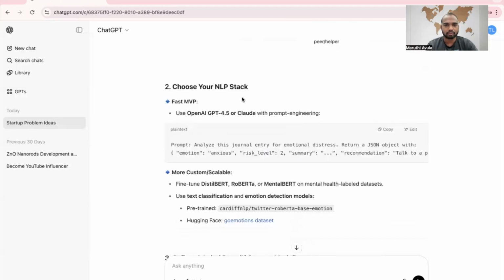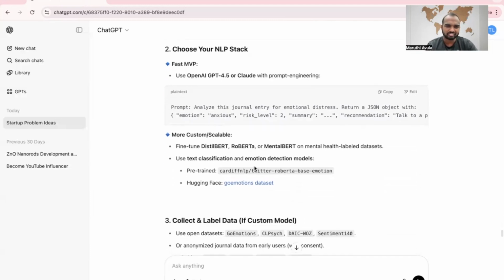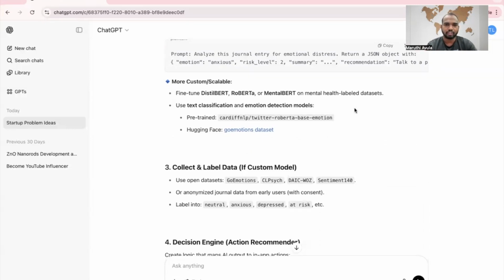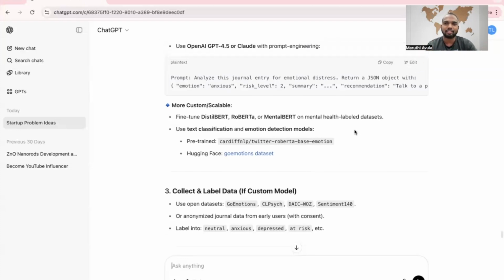Okay? Choose your NLP stack. First, the MVP, minimum viable product. Use OpenAI GPT 4.5 or Claude with prompt engineering. Custom coding is more scalable, but I don't know coding. I'm completely relying on ChatGPT. So we just need to modify. Once our work is done, we'll give this to another AI tool, so it will generate the complete work for us. Just wait. More customizable and scalable.